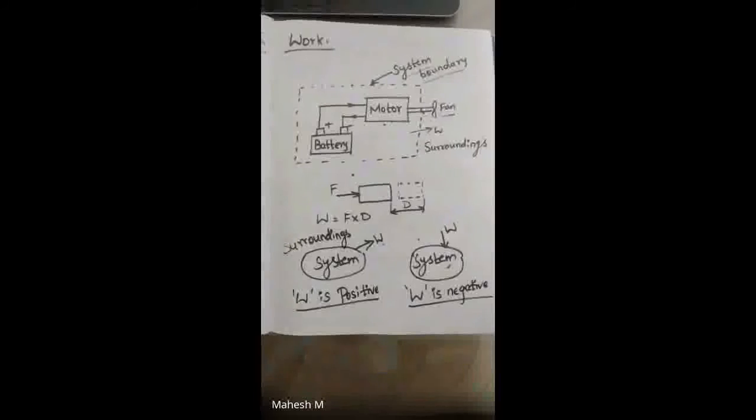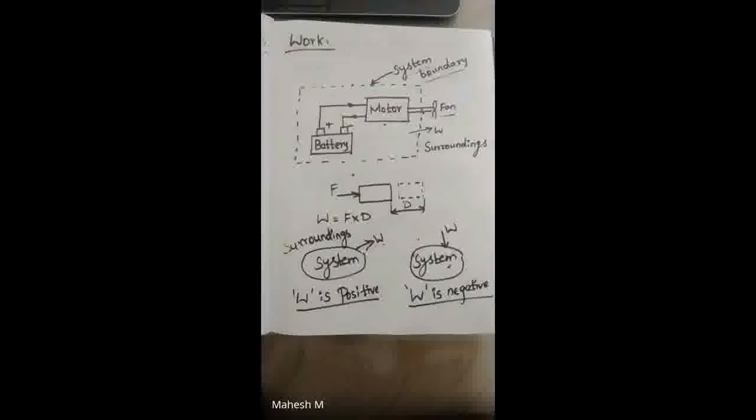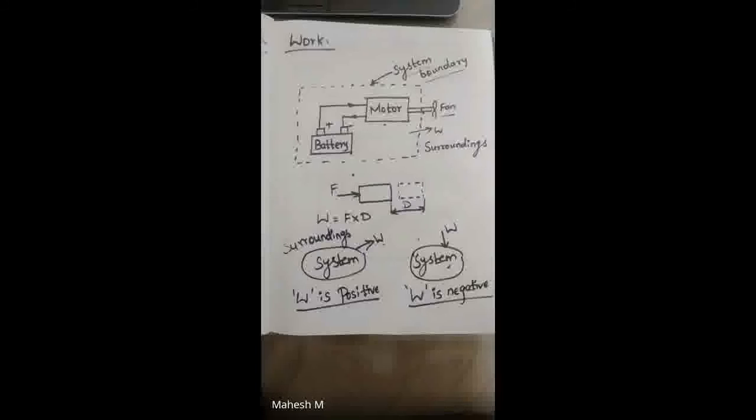Give me an example for negative work. Can you understand the question? Yes, sir. Then give me an example. Wind energy.